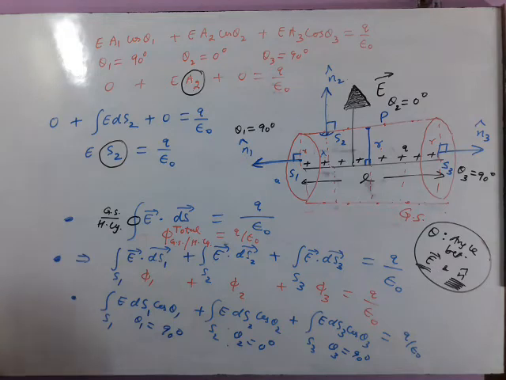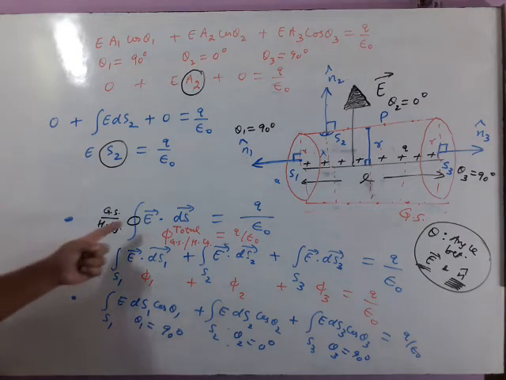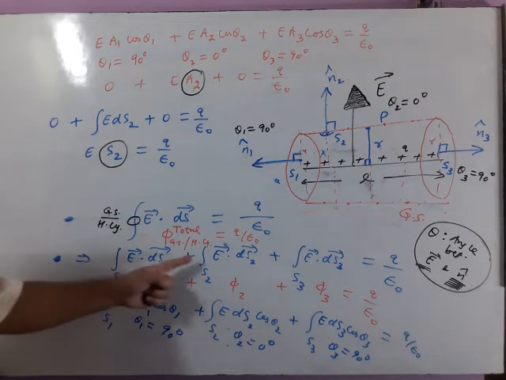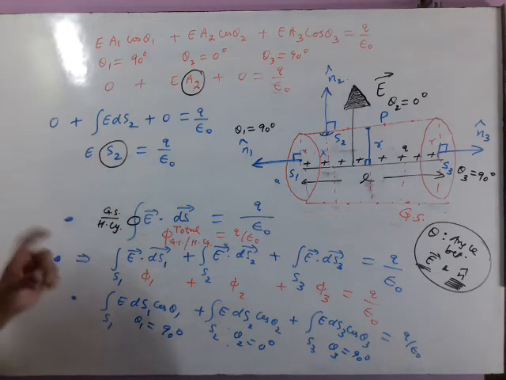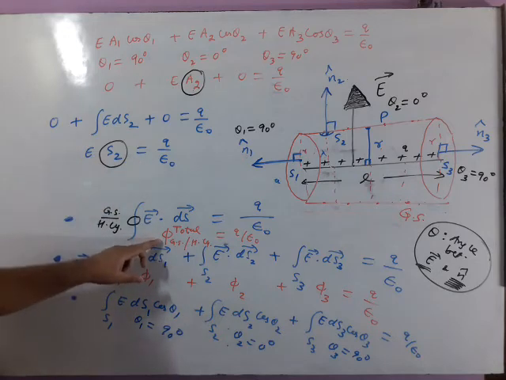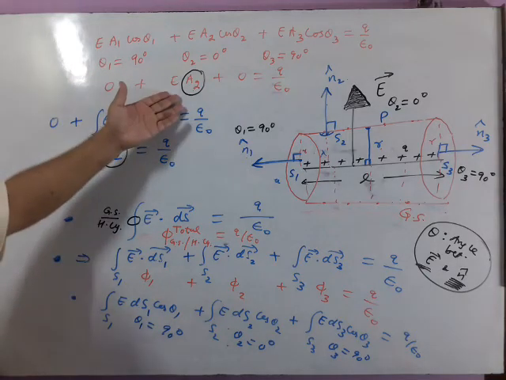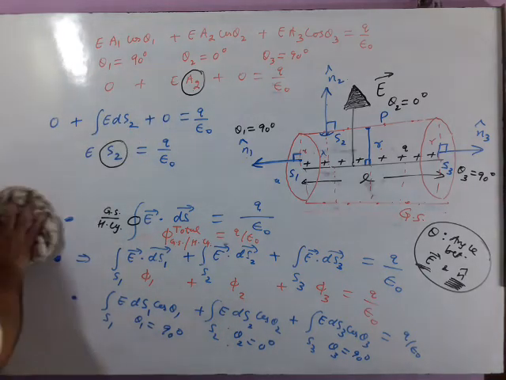Once again breathe in. You may follow either of these two. You must not write both. Either you will follow this technique, E dot ds over closed area, then for surface 1, surface 2, surface 3, then angles are same and this point. Or you will follow this red color, total flux, then phi 1, phi 2, phi 3, then this one, and this will be the step. Once again breathe in.